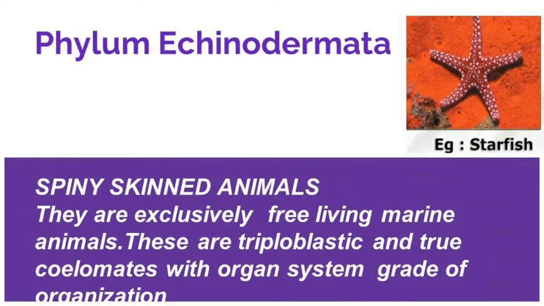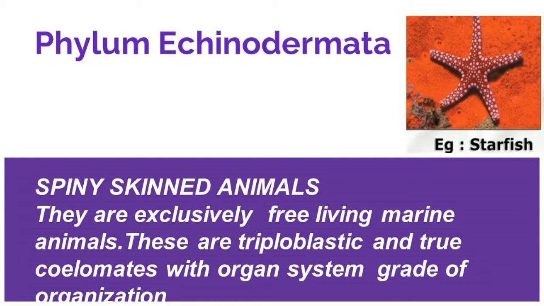The next one is phylum Echinodermata. Spiny-skinned animals are classified in this group. They are exclusively free-living marine animals. These are triploblastic and true coelomates with organ system grade of organization.